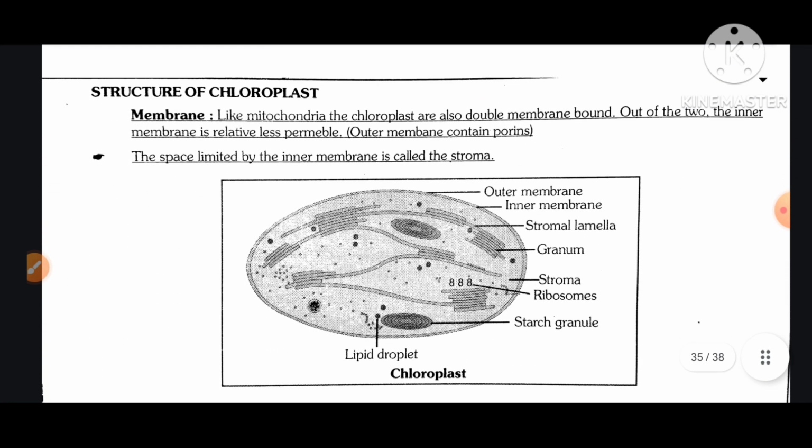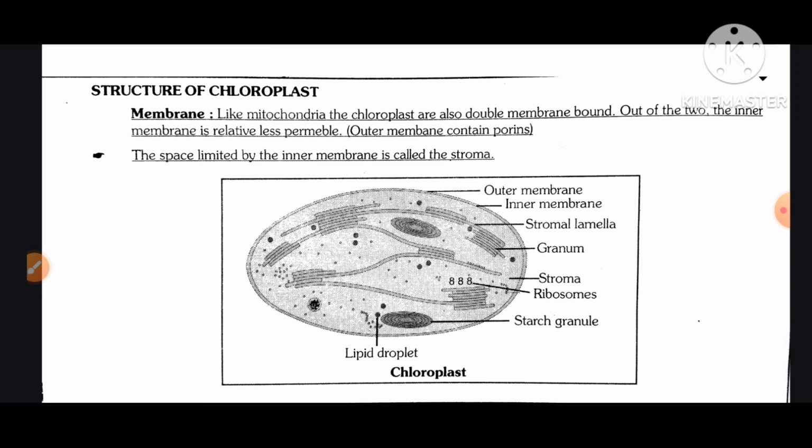Structure of chloroplast. Like mitochondria, the chloroplasts are also double membrane bound. Out of the two, the inner membrane is relatively less permeable. The outer membrane contains porins. The space limited by the inner membrane is called the stroma.